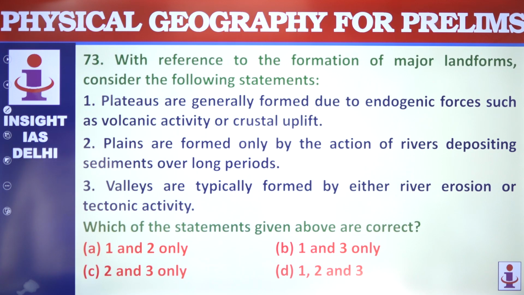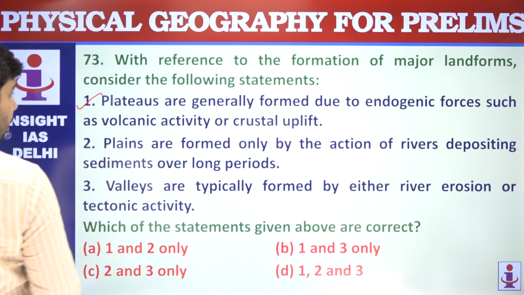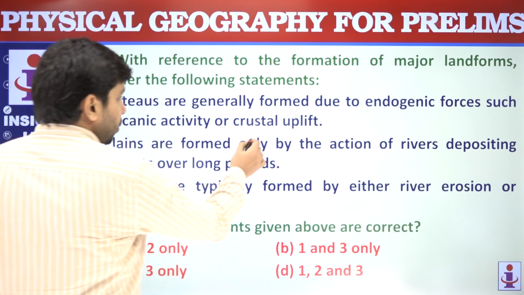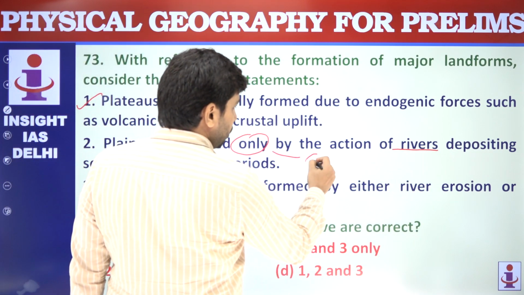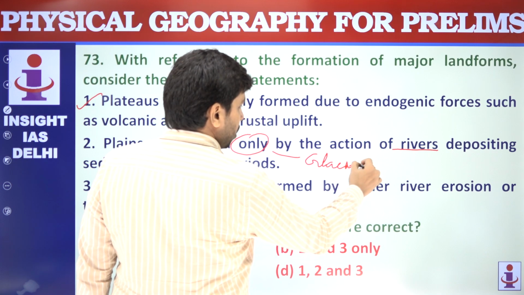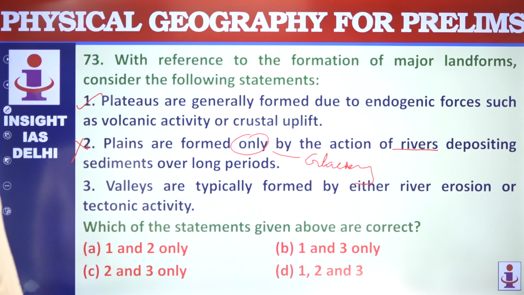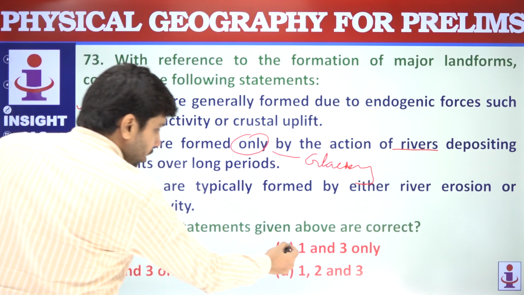Formation of major landforms. Plateaus are generally formed due to endogenic forces such as volcanic activity. Yes, this is correct. Plains are formed only by action of rivers. Plains can also form because of glaciers. So that makes this not correct. Valleys are typically formed by either river erosion or tectonic activities. Yes, 1 and 3 are correct.